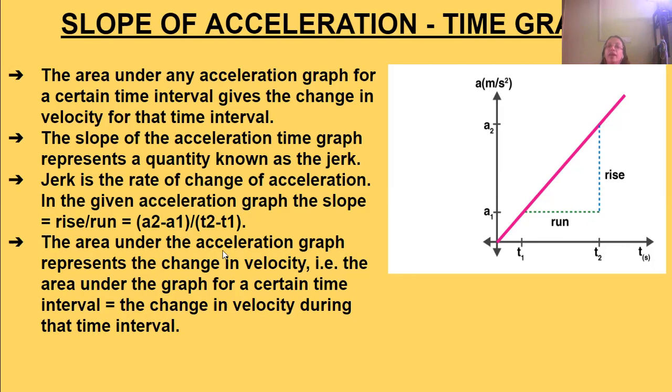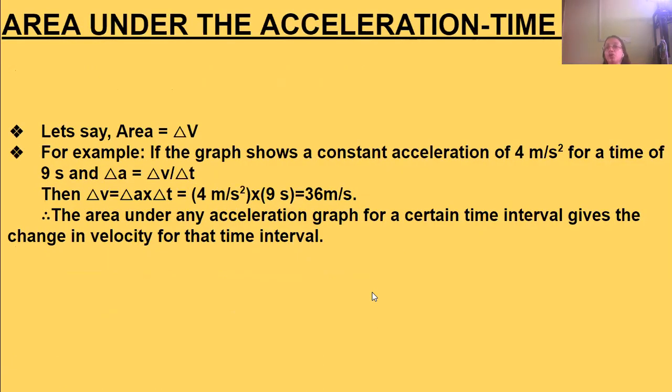Now, the area under the acceleration graph represents the change in velocity, as I told you. That is, the area under the graph for a certain time interval is equal to the change in velocity during that time interval. Next we move on to the area under the acceleration time graph. Let's say it is delta V, that is the change in velocity.